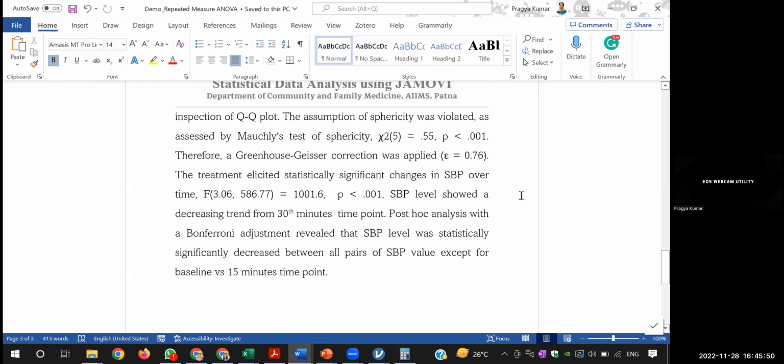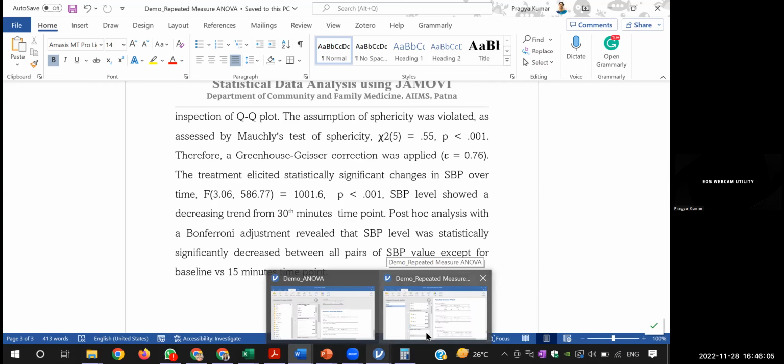Okay, thank you. So this is one way of writing the interpretation. There are other ways, like you can have your own write-up also, but this is just one way. And Prashant is also writing that the variance that is not explained is the residual.